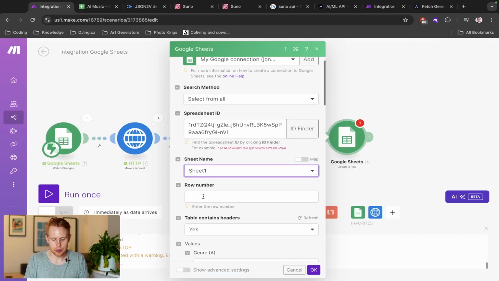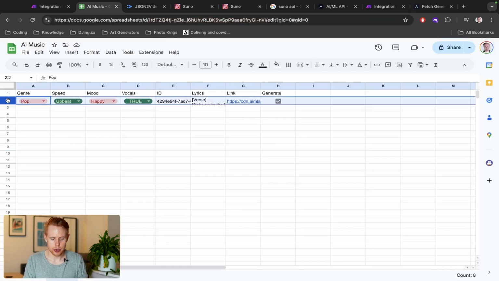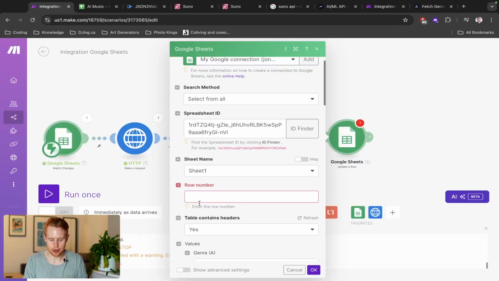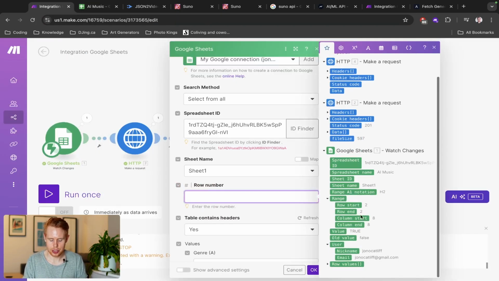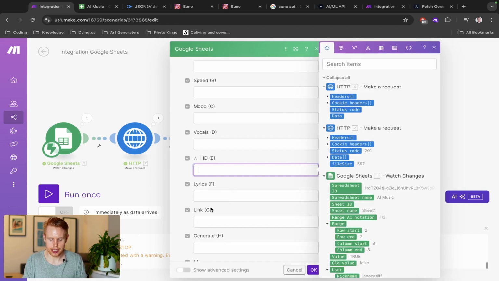The row number we actually have, and the reason we have the row number is because we started this workflow using Google Sheets, right? So we know that it's row 2 already, and how we've referenced this is coming back to the original Google Sheets module, which is module 1, and click the row start, which will put in the correct row. And all we need to do is finish off by adding in these 3 values, the ID, lyrics, and the link. So in the HTTP module number 4, where we're receiving the information, we should have access to